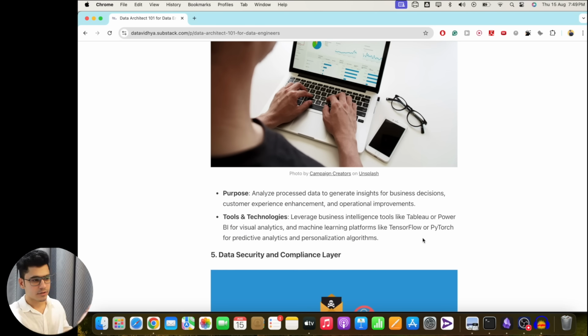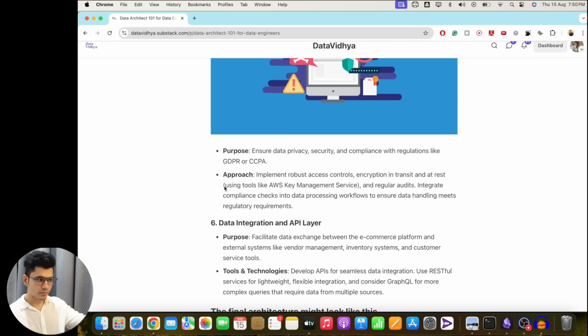There's also the side of data security and compliance, where we ensure that we meet regulatory compliance such as GDPR and CCPA. Just Google it, you will understand these are the government compliance requirements that you have to meet when you store your data in the system. The government will tell you that you can't store the personal information of users or the credit card information. So what we have to do is either encrypt all of this information or mask it. We have a small session in this video about masking, so you will understand that over there, so don't worry about it.